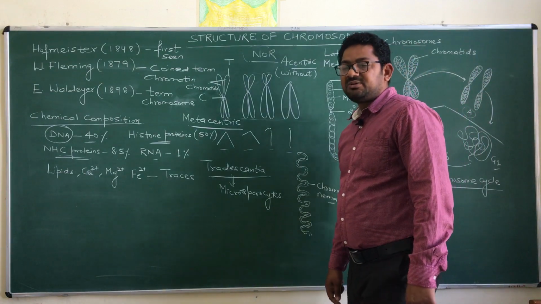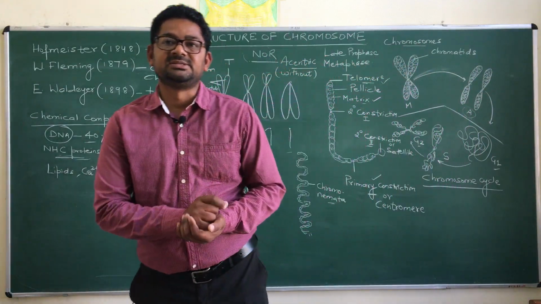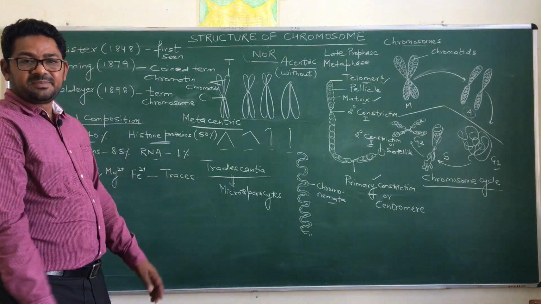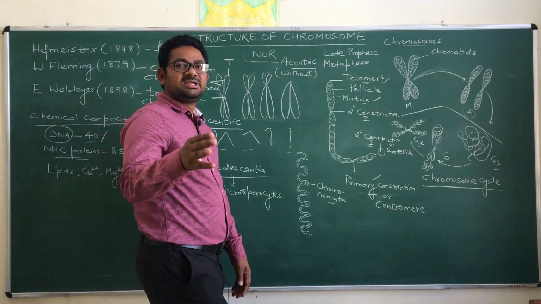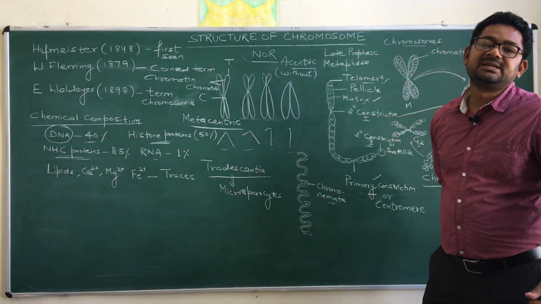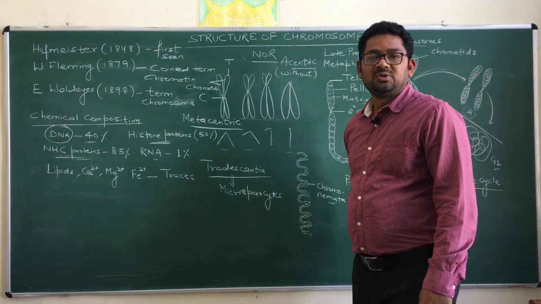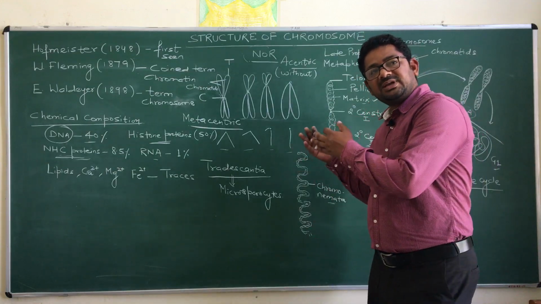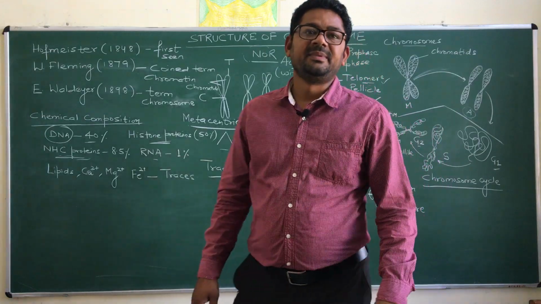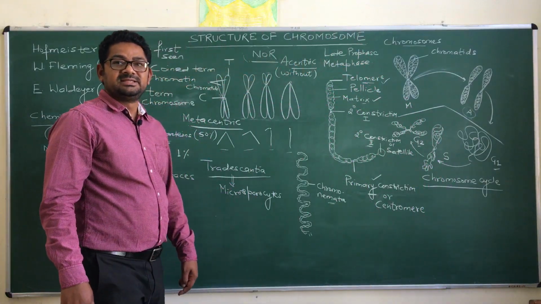These histone proteins are the basic proteins, generally rich in two amino acids, arginine and lysine. These two amino acids are found in the highest amount in them.